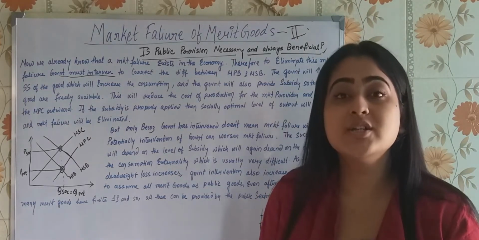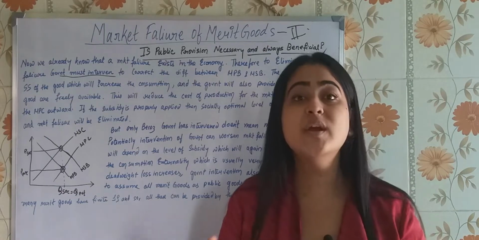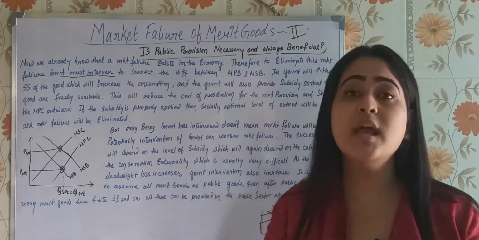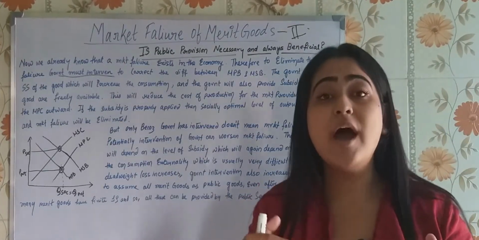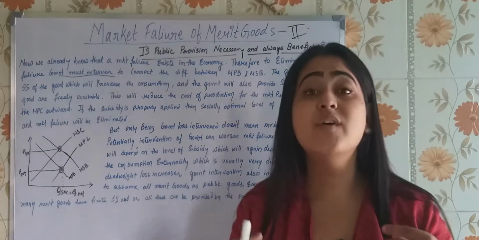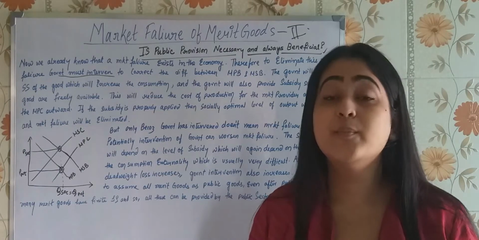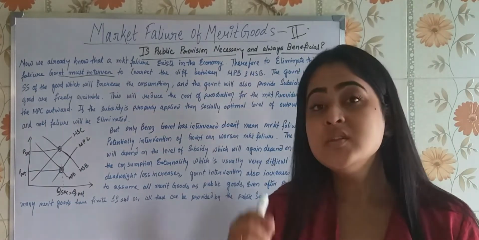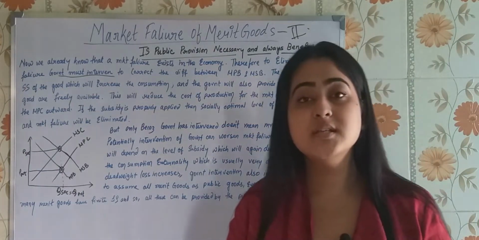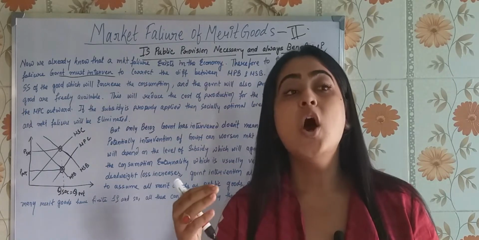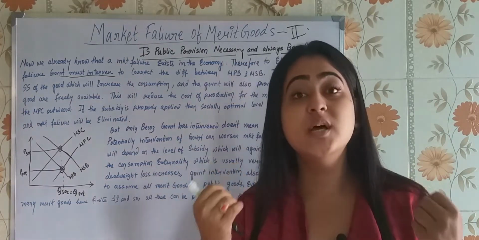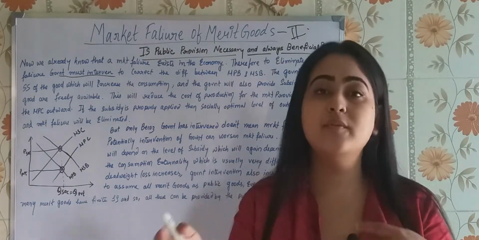Why under production? Because the consumers were not willing to purchase; they did not have the proper information, nor were they aware of the social benefit that a particular merit good would be providing. So what should be the solution? If the goods are provided in the market at a lower price or maybe free of cost, then people will consume.